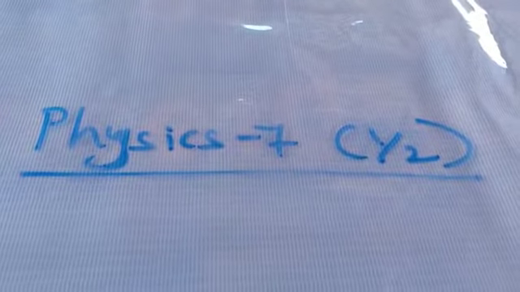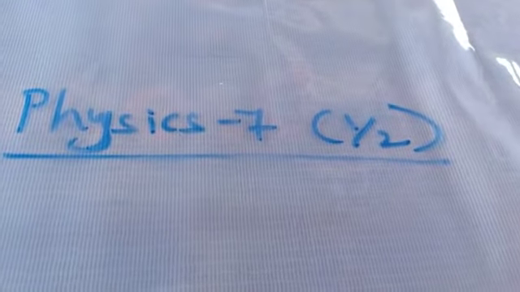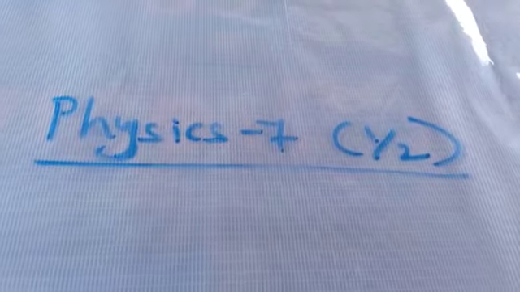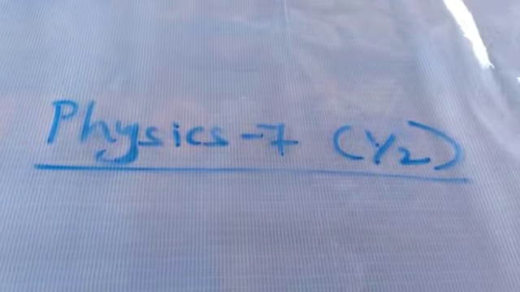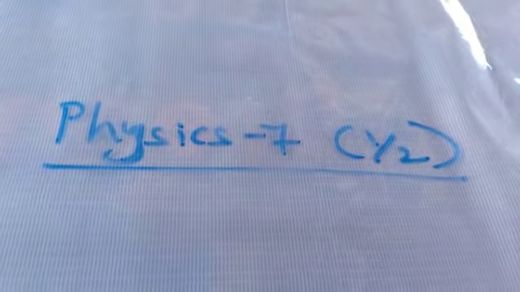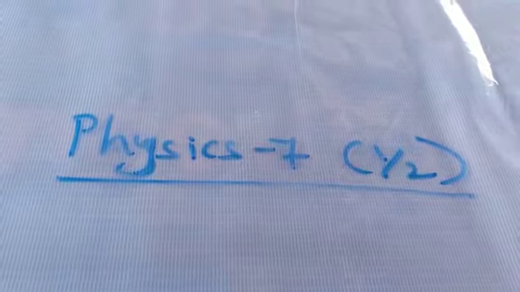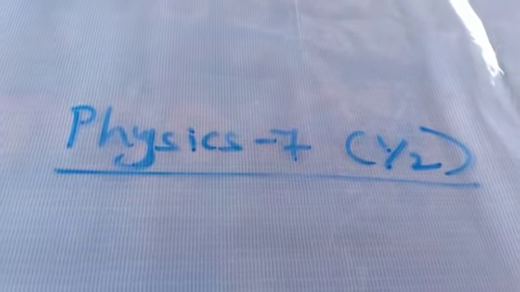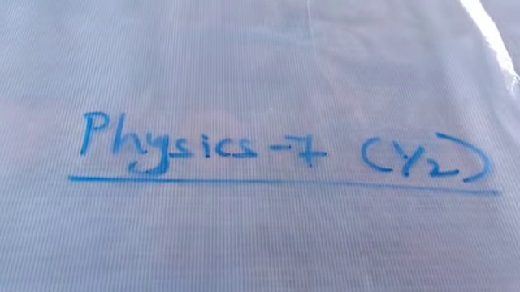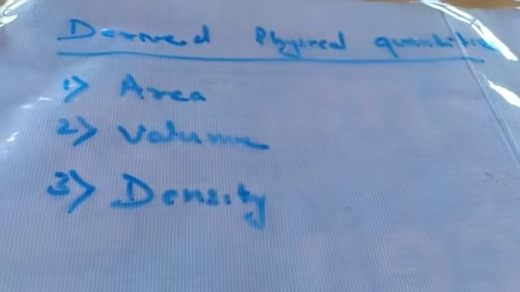Last class, in our first session, one by one, we discussed the different forms of physical quantities, fundamental and derived. In the fundamental physical quantities, we also discussed the different types like mass, length, time, etc. And I also said what a derived physical quantity is, and today we will continue from that. So today we are going to discuss the derived physical quantities.